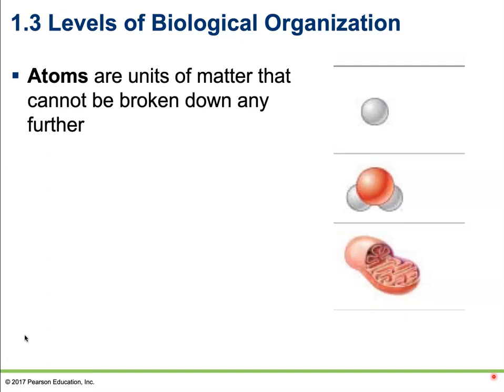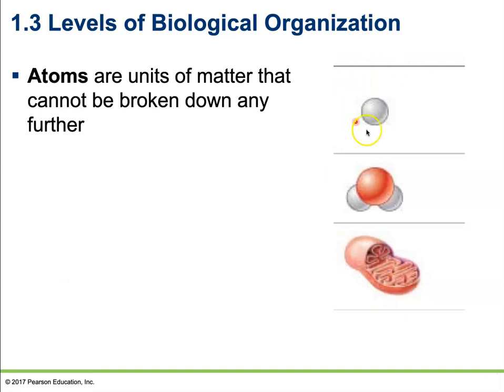In the next chapter, we are going to spend a lot of time on the atomic level and the molecular level of life before we move on to the cellular level of life. The cellular level is considered the smallest unit of life because it is the smallest level that can exhibit all of the characteristics of life that we have discussed.